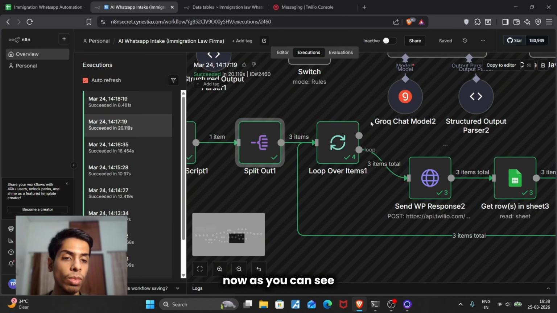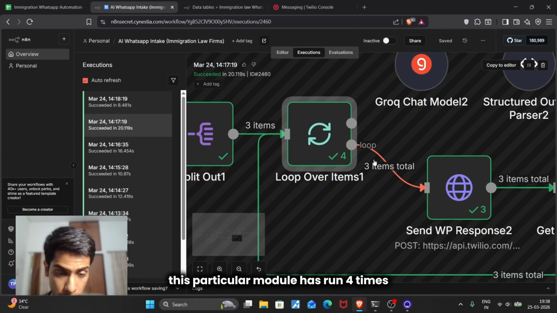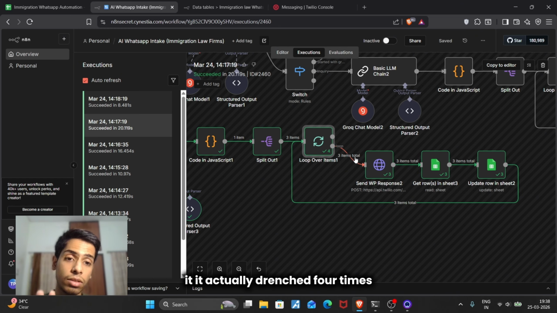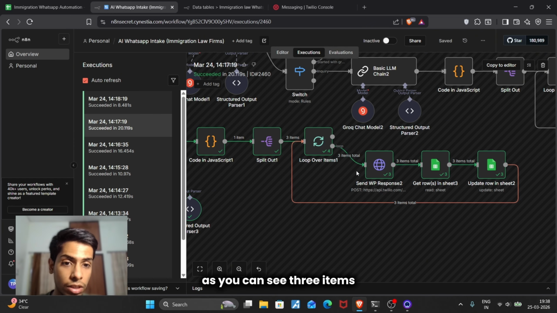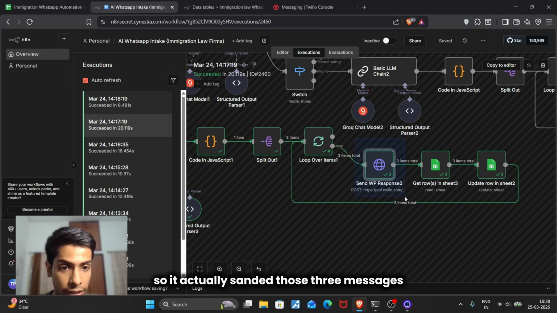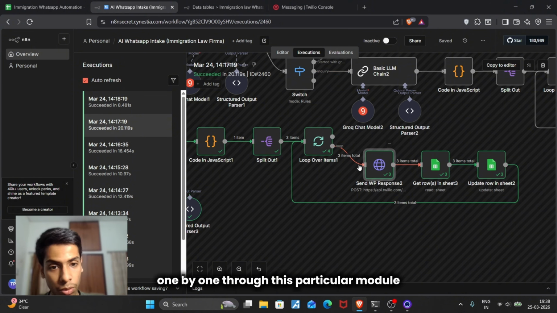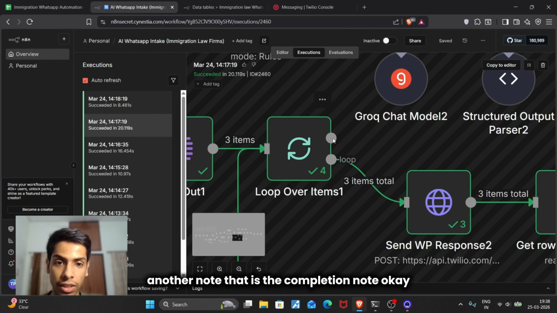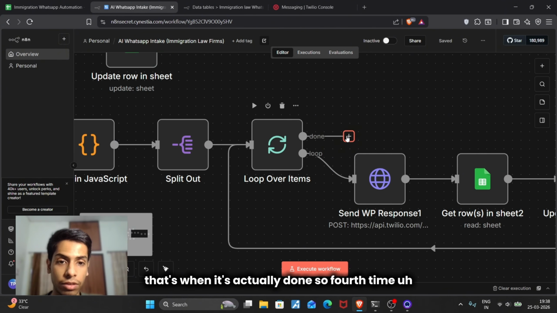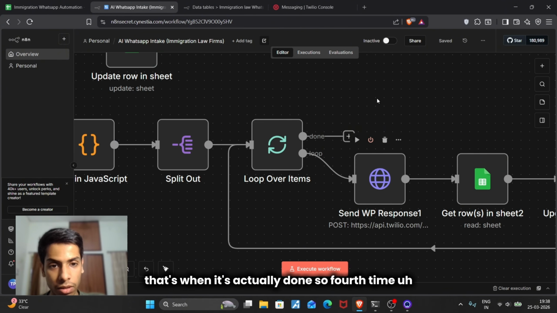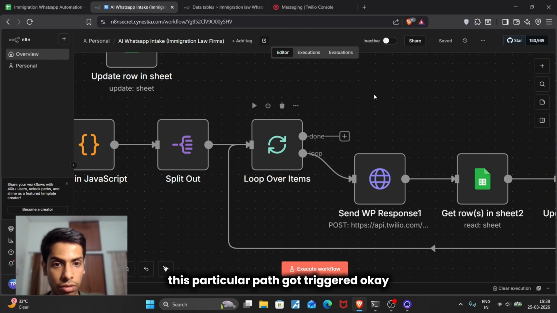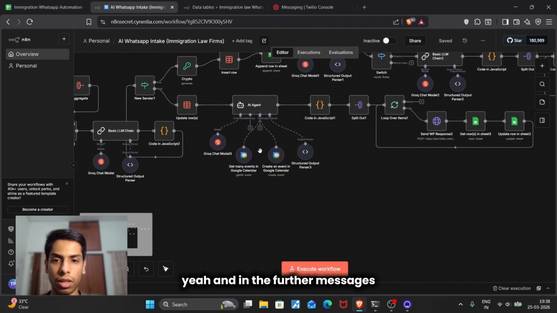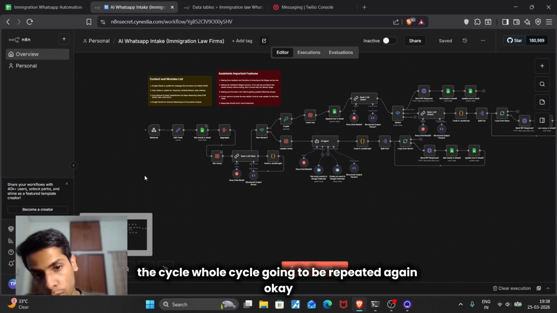Now, as you can see, this particular module has run four times. You can see over here it's written four. It actually ran three times through the whole cycle, three items total. So it sent those three messages one by one through this module, and this whole cycle repeated three times. Then it went to another node, the completion node. That's when it's actually done. So the fourth time, this particular path got triggered. And with further messages, the whole cycle is going to be repeated again.